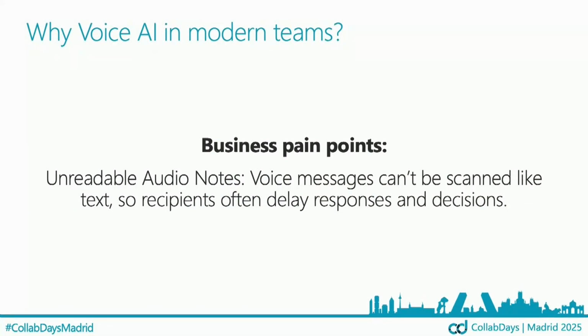First of all, why voice AI agents in modern teams? Sometimes we have different problems that we must solve in the business scenario. The first one is basically a voice message can't be scanned like text, so we often have a delay.